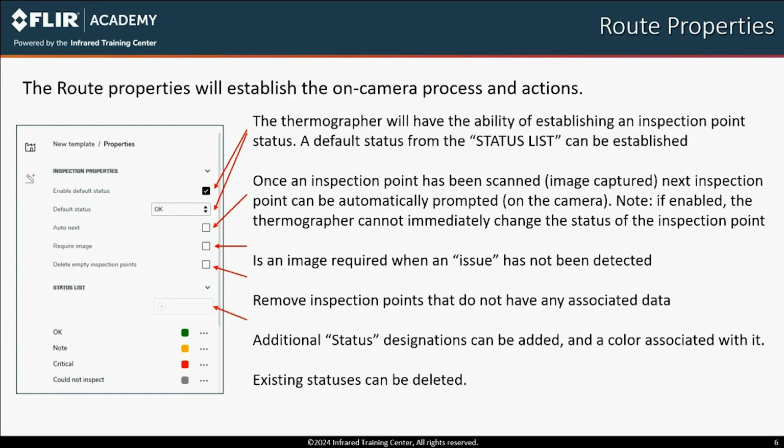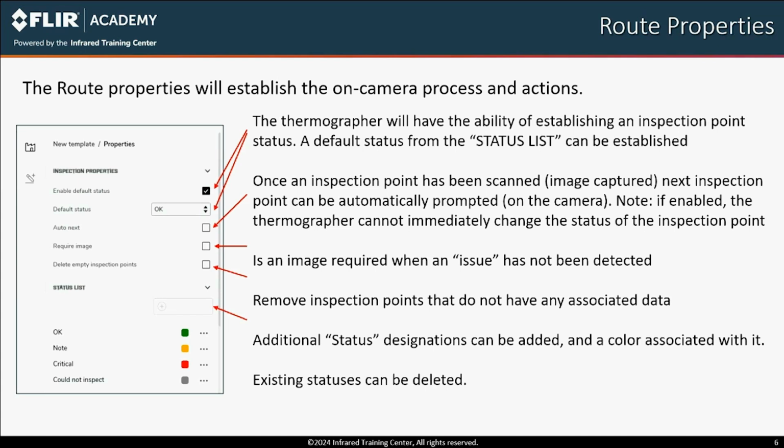As displayed here, a default status can be established. The thermographer will have an opportunity in selecting a different status from the list. Auto Next will automatically display the next inspection point to the thermographer after an image has been captured. If the thermographer needs to override the default status, he or she will have to edit the capture data by backstepping the process. If this is left unchecked, the thermographer can set the status manually before or after an image has been stored.